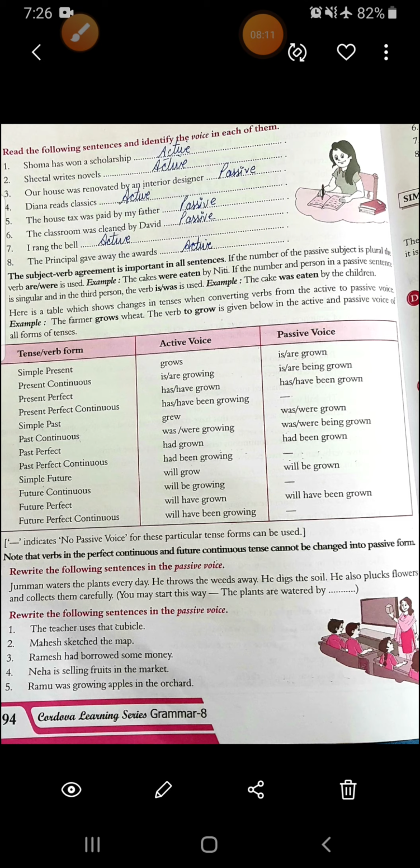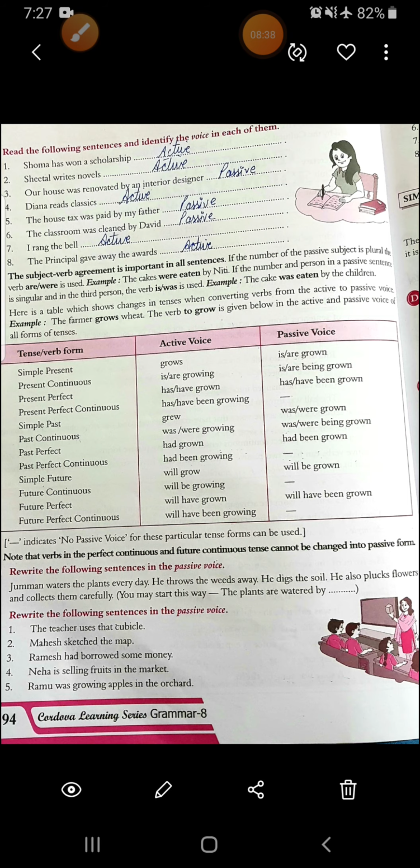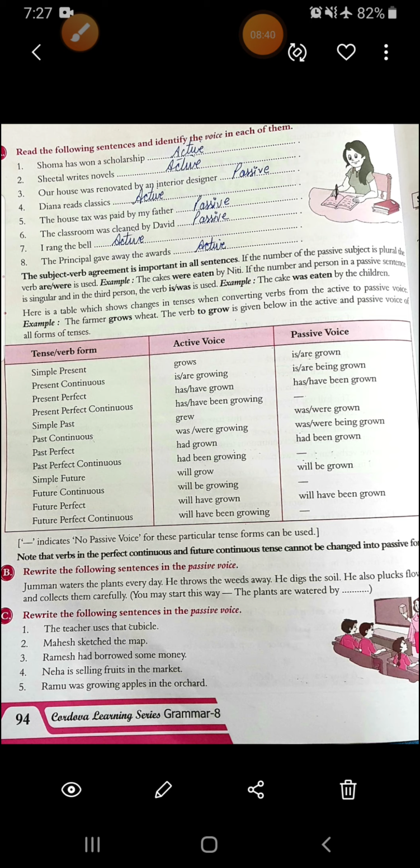Then simple past, if it is grew, then what will be the answer? Was, were, grown. Past continuous, was, were, growing. Passive voice, was, were, being grown. Then past perfect, had grown, had been grown will be the passive voice. Again, past perfect continuous doesn't exist in passive voice. Simple future, will grow, will be grown. Future continuous doesn't exist. Future perfect, will have grown, will have been grown. I hope this is clear to you all.